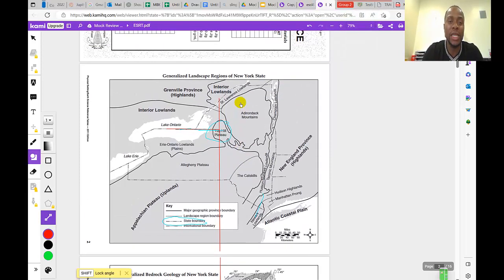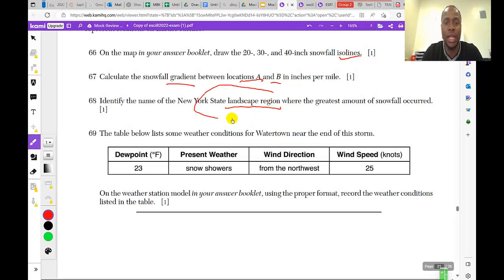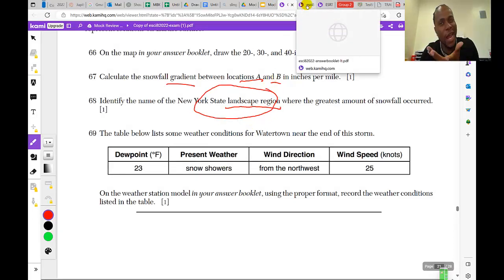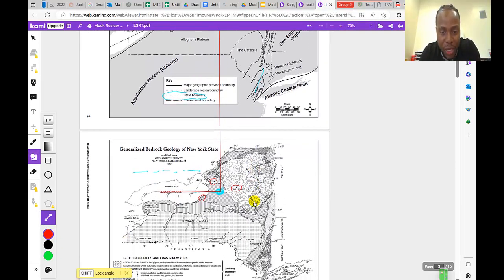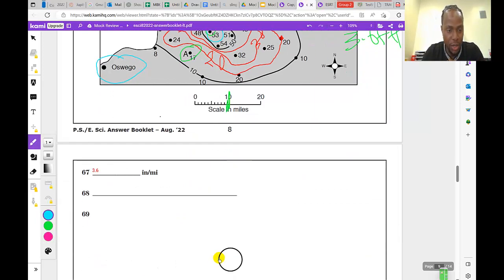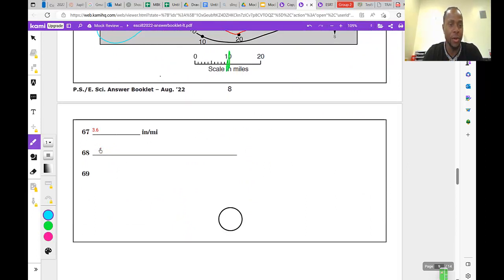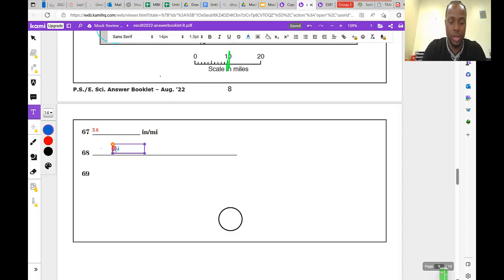The question is asking what landscape region, emphasis on landscape region. If it was asking what town, then we would have stuck with page 3 and figured out what town or city could have been in there. So let's answer that question and call it a wrap for this video. So I'm going to type Tug Hill Plateau, something like that. Hope I got the spelling correct.